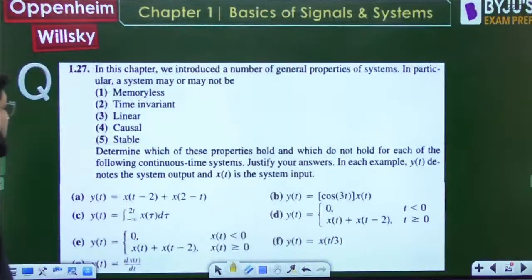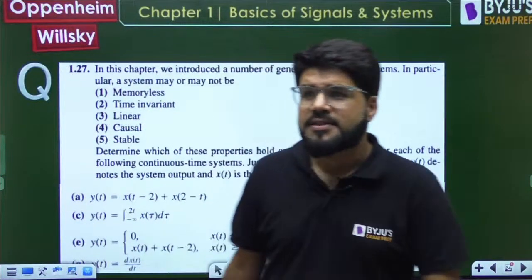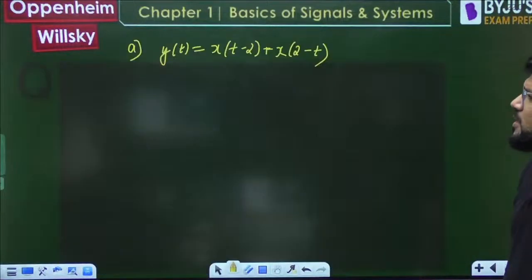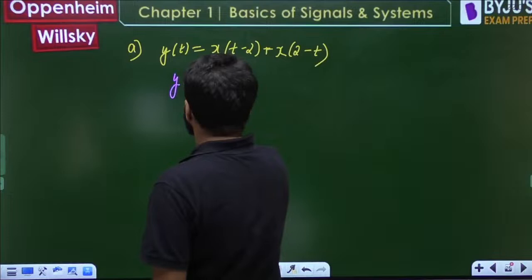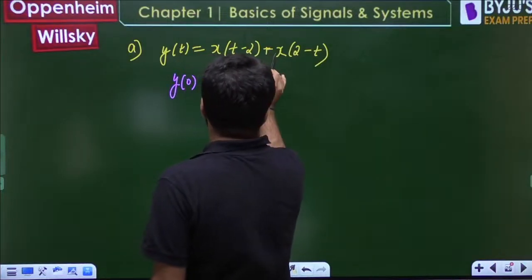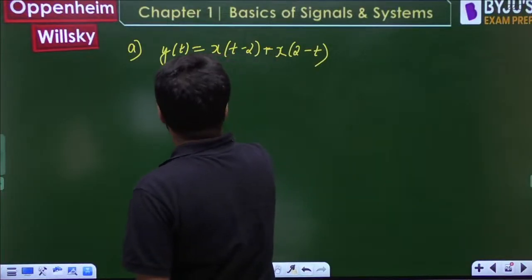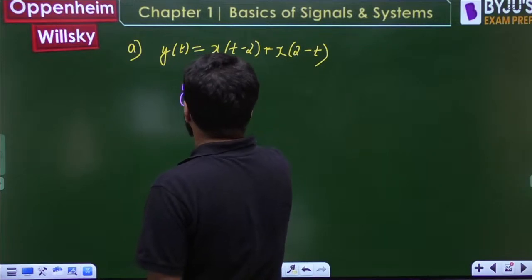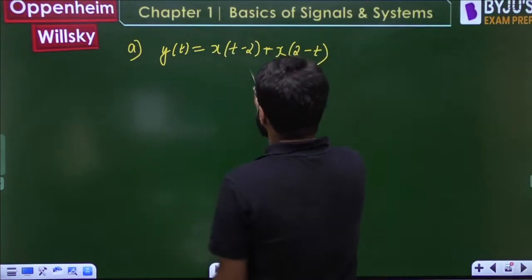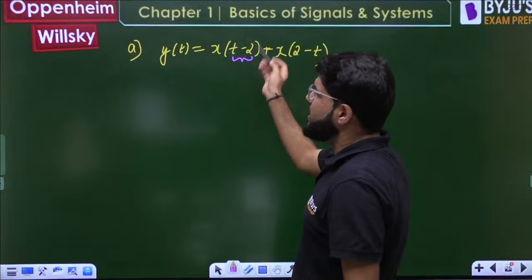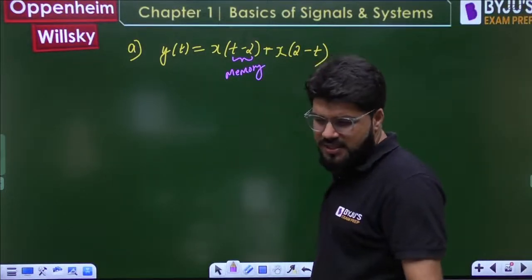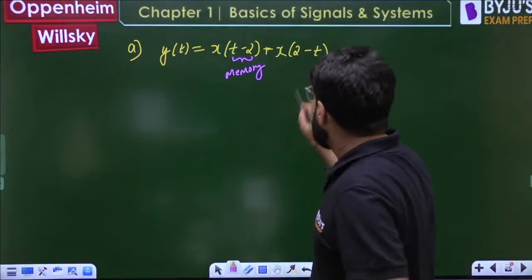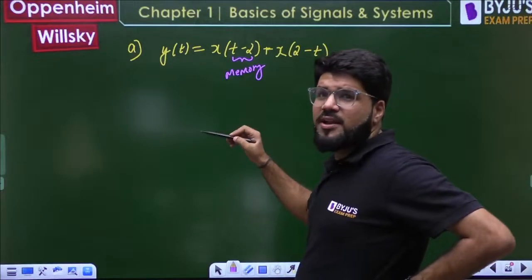चलिए आ जाते हैं. Okay, so x(t-2) + x(2-t). Very clearly, if you take y(0), because of this factor you are able to clearly see that memory तो है, t-2 is going to take you towards the past. Memory is required. x(2-t), causal or non-causal?